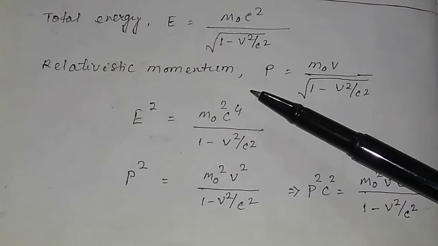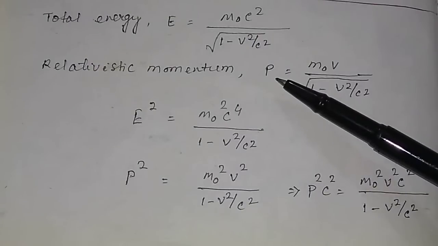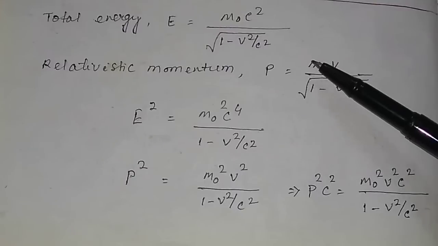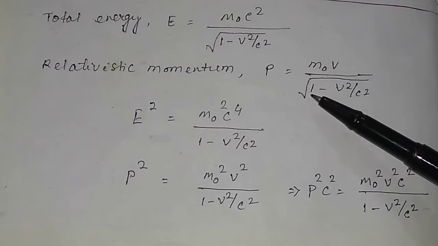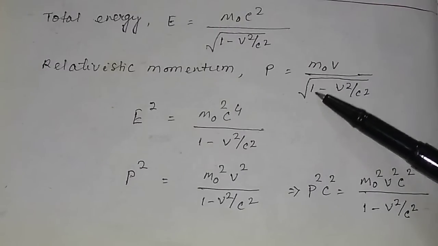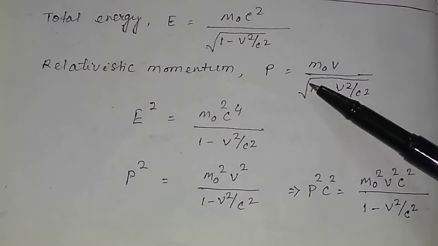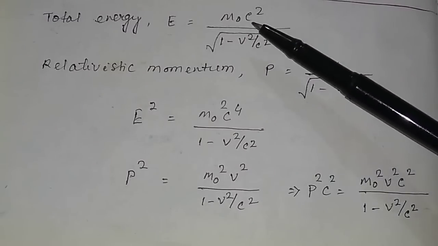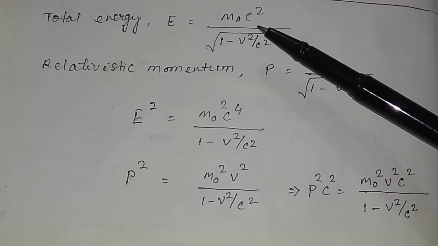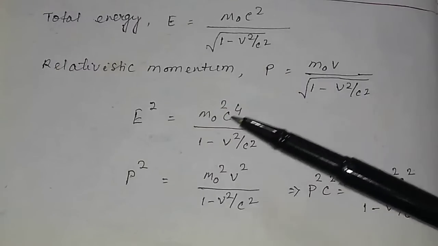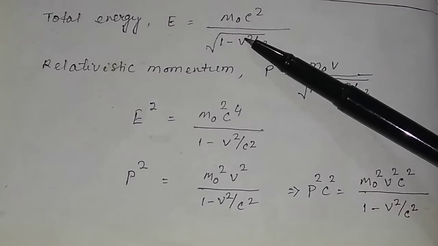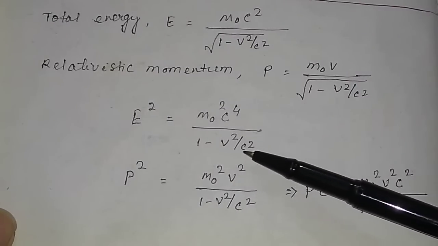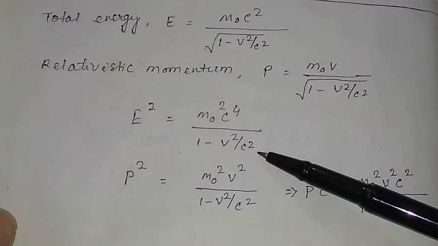Then what is the relativistic momentum? Momentum p is equal to mv, and for the relativistic mass, m is equal to m0 divided by square root of 1 minus v square by c square, into v. You only use the relativistic mass. So what will be E square? From this equation, E square will be equal to m0 square c4 divided by 1 minus v square by c square.